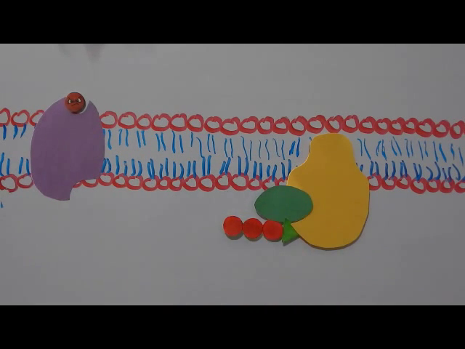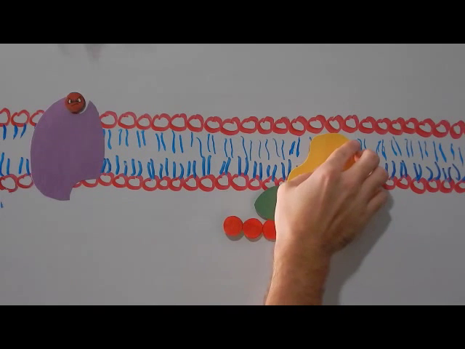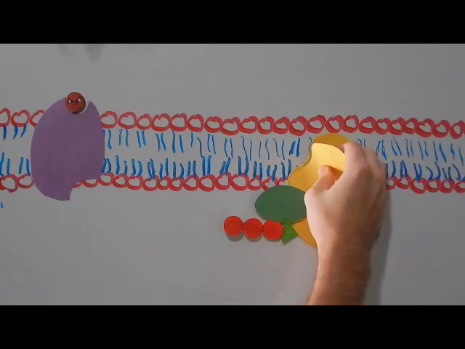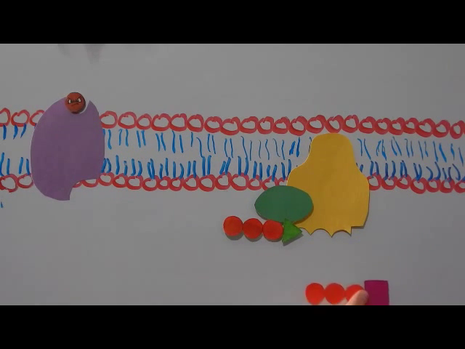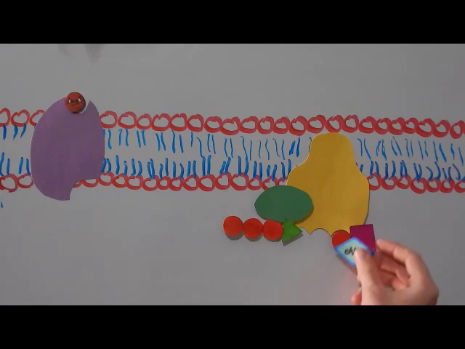Since the G protein is now activated, it is able to bind to the protein adenylyl cyclase, which causes the adenylyl cyclase to change its form. In its new form, the adenylyl cyclase is able to facilitate the dephosphorylation of an ATP molecule, creating a diphosphate and a cyclic AMP, which is also known as cAMP.